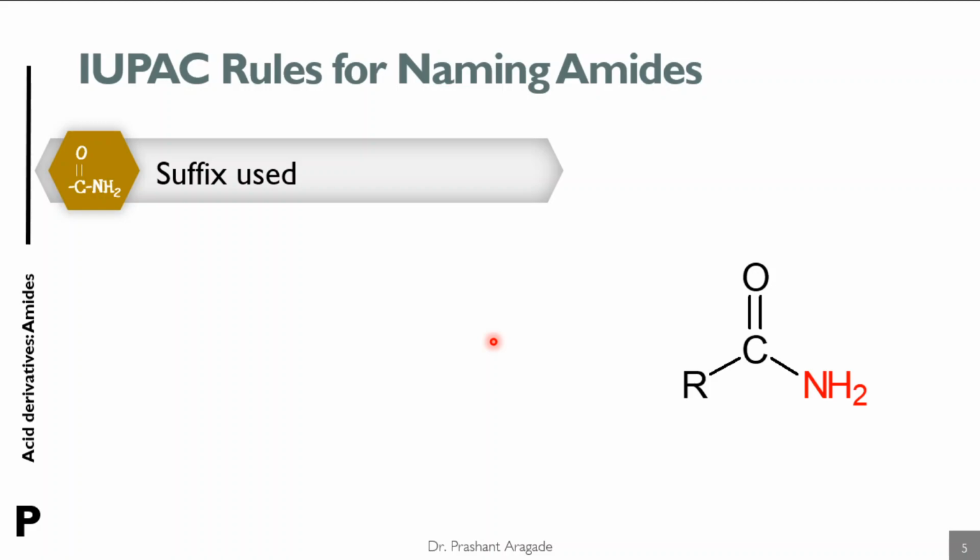Remember that if you know the IUPAC rules for naming the carboxylic acid, then it will be very easy to study the IUPAC rules for the amides. The only difference is the suffix used for naming amides.